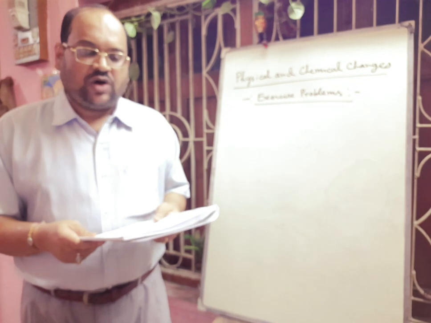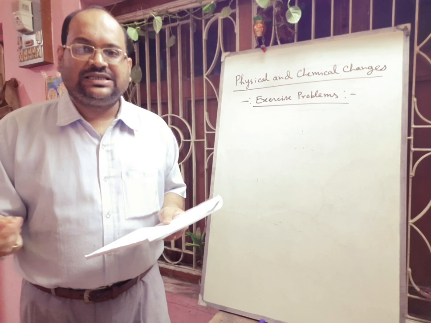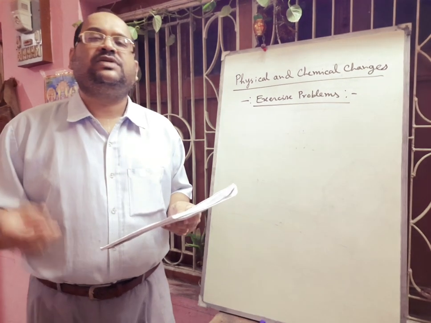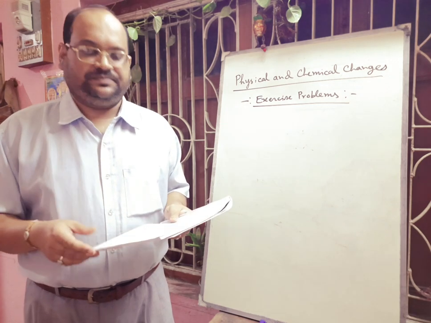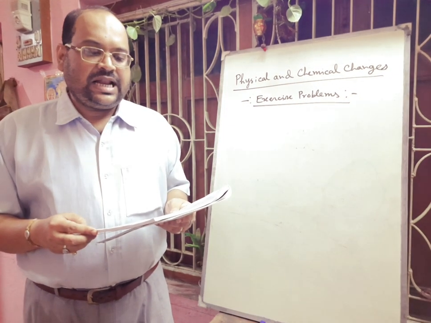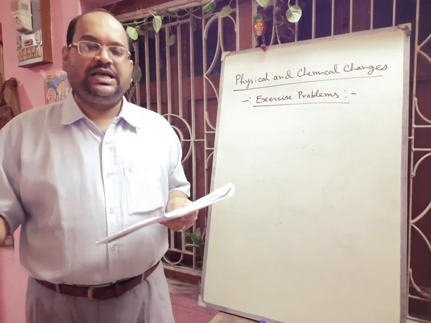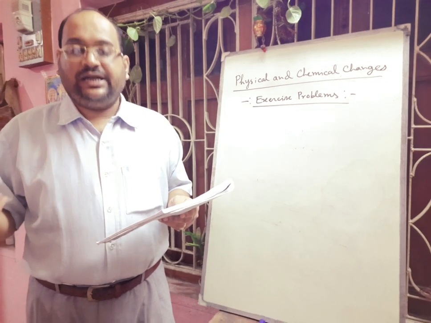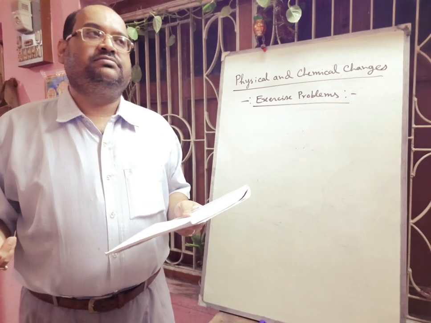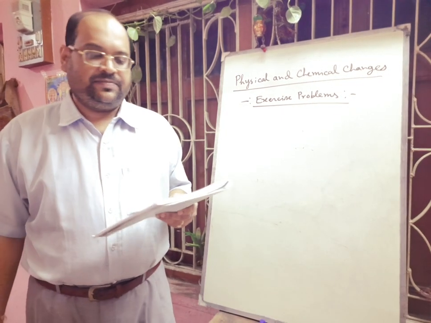Next one is given: solid ammonium chloride is heated. So if you heat solid ammonium chloride, you will get a white sublimate. You know that sublimation is a process where the solid changes directly to the gaseous state, so that you will observe. Next one is given: an iron nail is kept in tap water for a few days. So definitely there will be formation of rust. Its formula is Fe2O3.xH2O. It is a hydrated oxide of iron, and here moisture and oxygen both are necessary components for this type of chemical change.